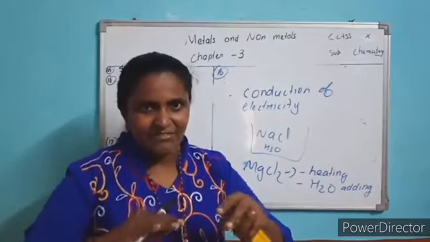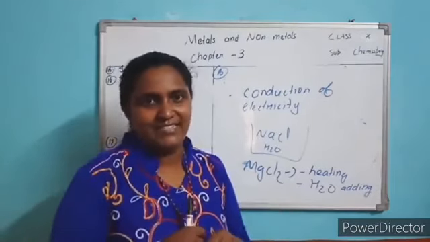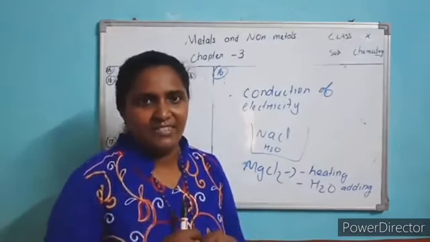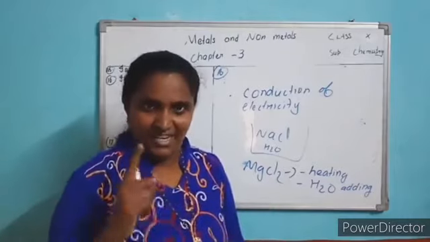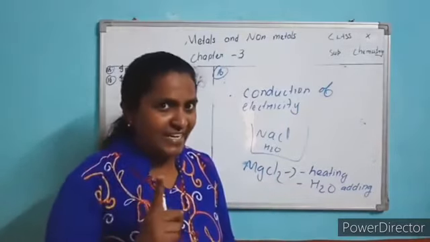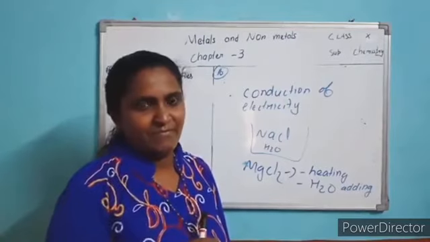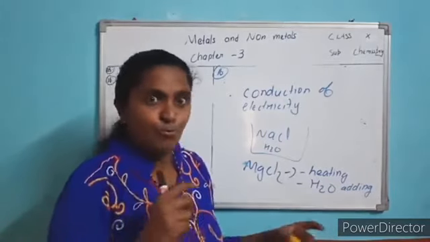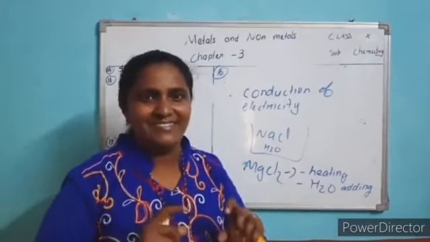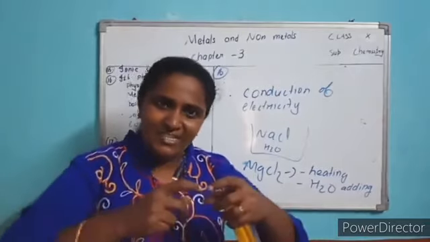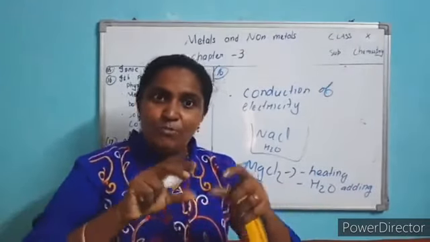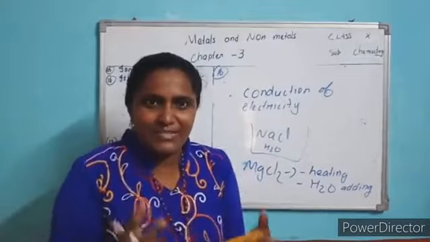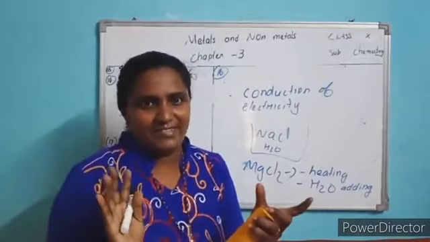They remain free mobile ions, freely moving ions. If they have ions, they definitely conduct electricity. In molten form they conduct electricity. On heating, we change a compound into molten form, and it becomes free mobile ions.